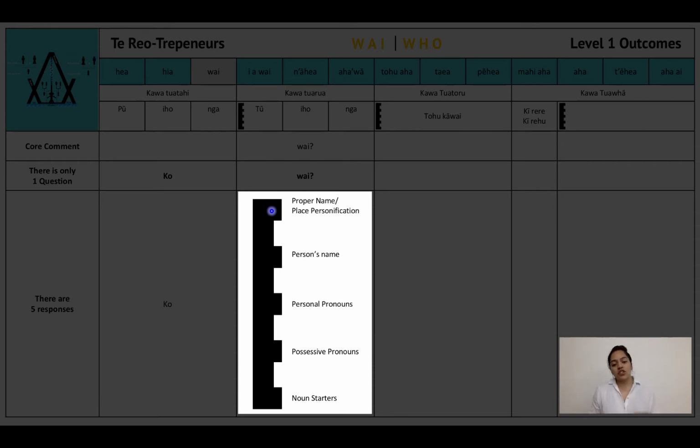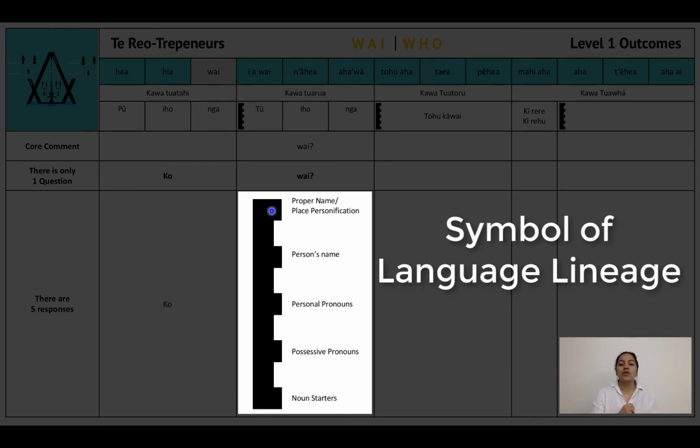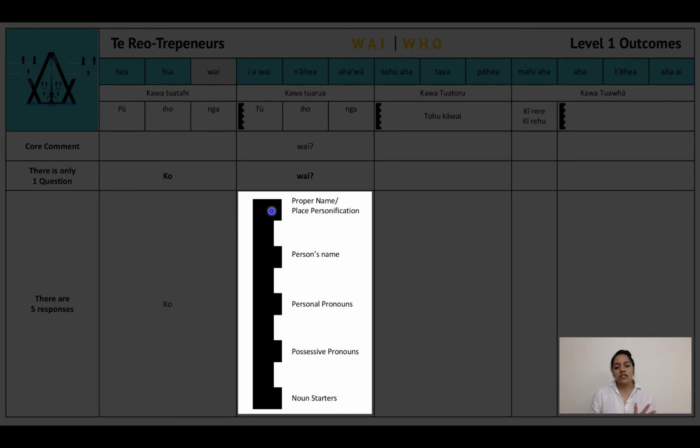Now it's not that you have to learn the entire tohu kāwai tonight. No, not at all. But I just want you to get an idea, or here's a bit of an introduction of what the tohu kāwai is about. So the tohu kāwai is the symbol of language lineage, and it represents 5 categories of responses. Now, I'm going to break that down for you.